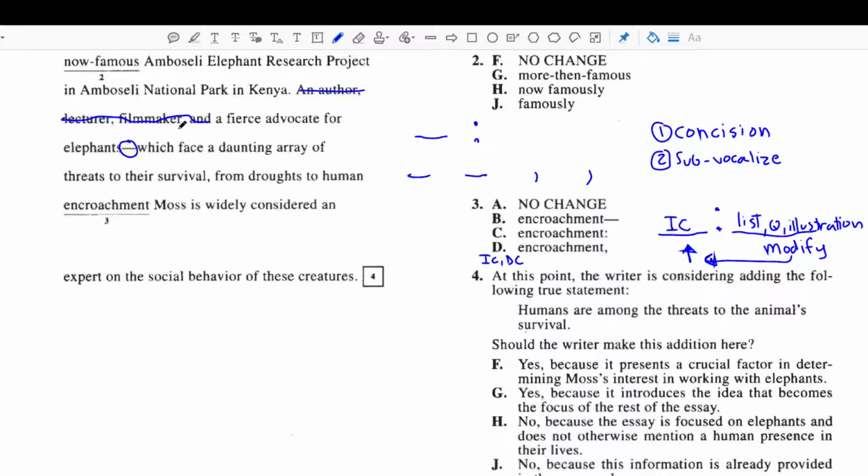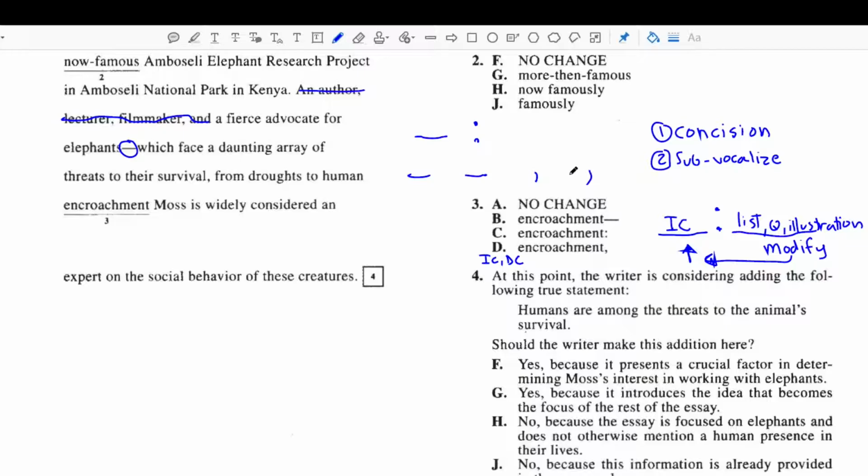A fierce advocate for elephants, that is not an independent clause, is it? No, it's like the beginning of a sentence. So can I use just one em dash here? No, I can't, but can I get rid of it? Nope, I can't do that either. So the only way to make this sentence correct is if I exchange this first use case of em dashes, which is using it just like colon usage, for the second method, which is having two em dashes, which is like having two commas.